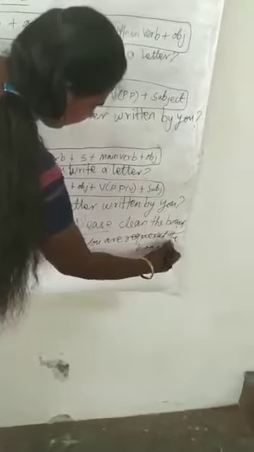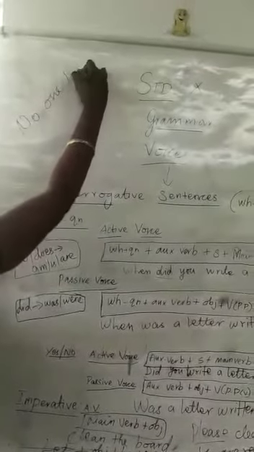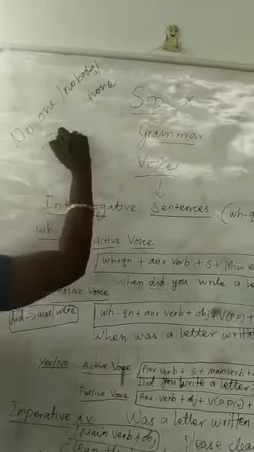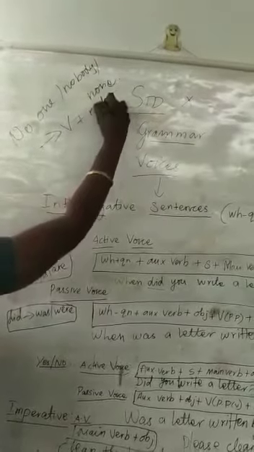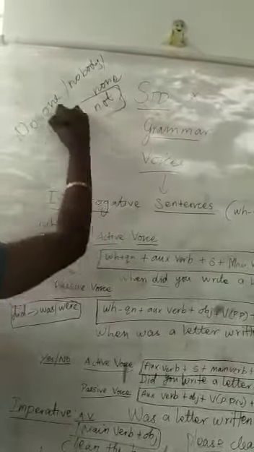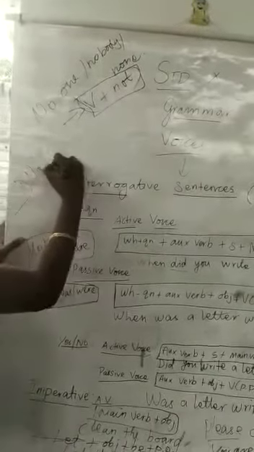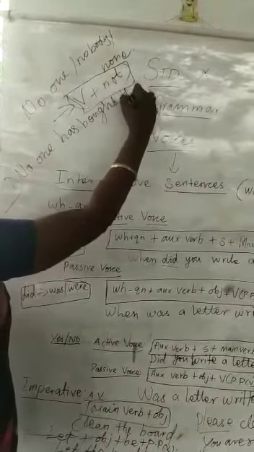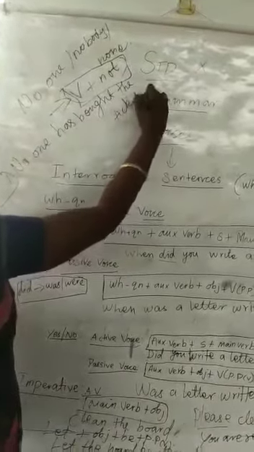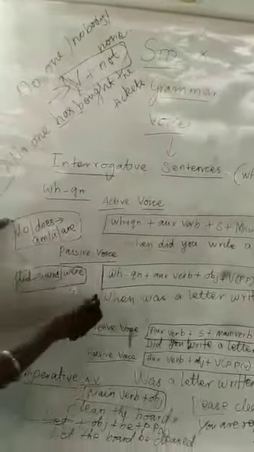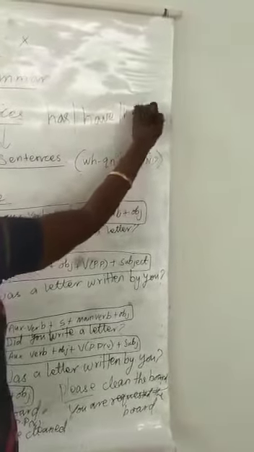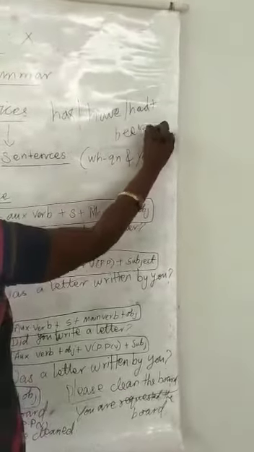And then there is one more pattern in your textbook. Suppose a sentence starts with no one, nobody or none. If it comes, along with the verb you have to add not. Don't forget that. Let me give the question: No one has bought the tickets. How do you bring the answer? So has is there. Remember the structure? Have or has, you will add been plus past participle verb.